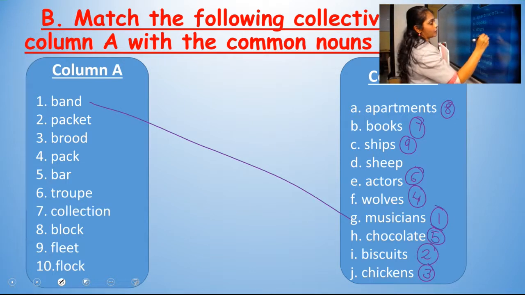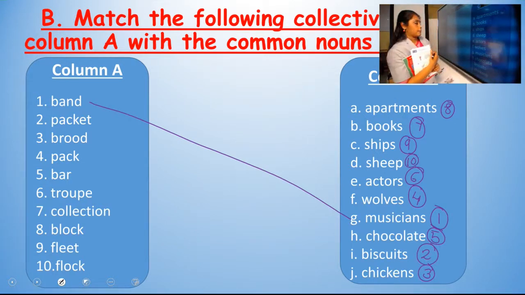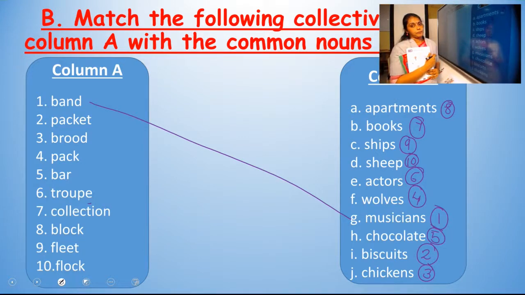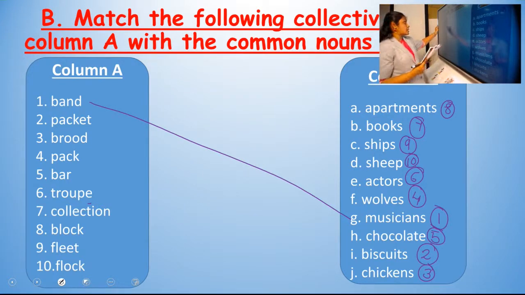Because you know that flock of sheep. It's a collective noun. You are quite familiar with this collective noun. Flock of sheep. So the sixth one, troop of actors. Collection of books. Block of apartments. Fleet of ships. And flock of sheep. Clear? I hope you all marked on your textbook. So once again I'll read this.